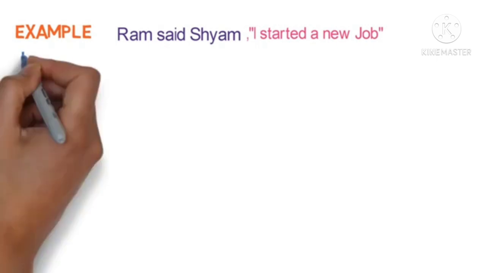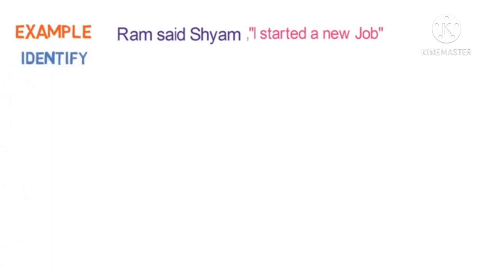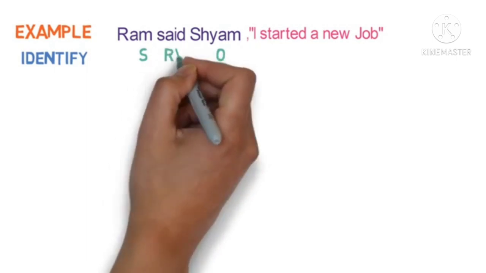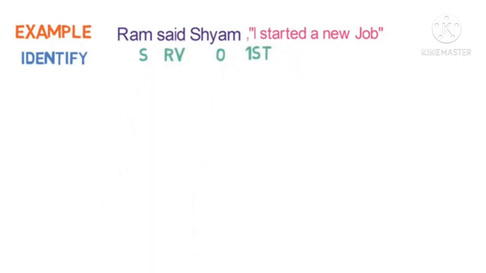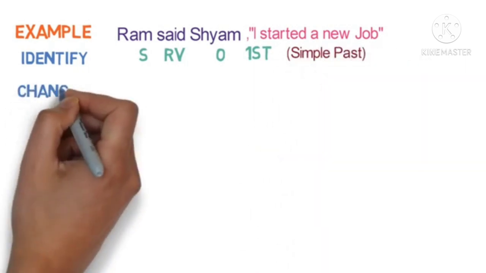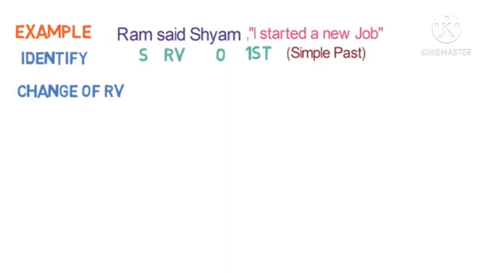Let us see one more example. Ram said to Shyam, I started a new job. First you have to identify. Ram is subject, Shyam is object, said is reporting verb, I is first person here. And you have to identify the tense also. It is in the simple past tense. There is no other second person.